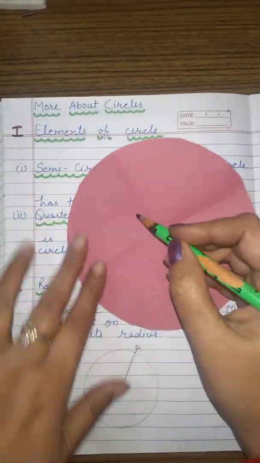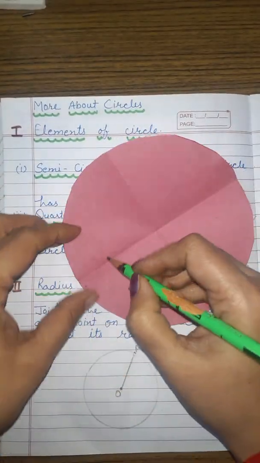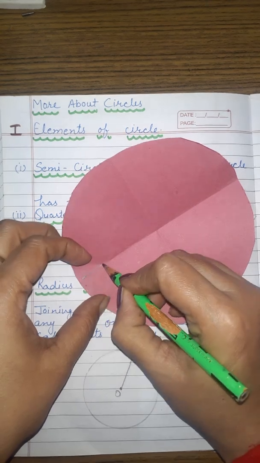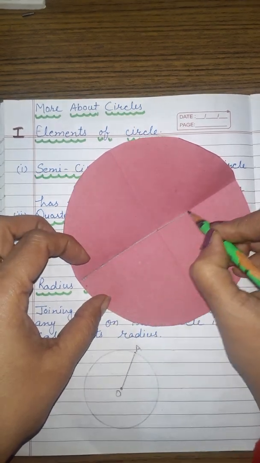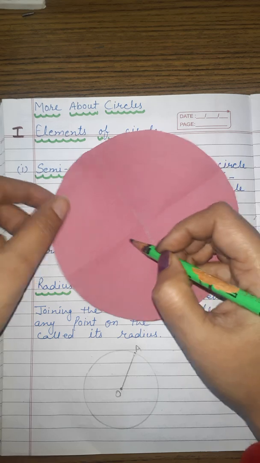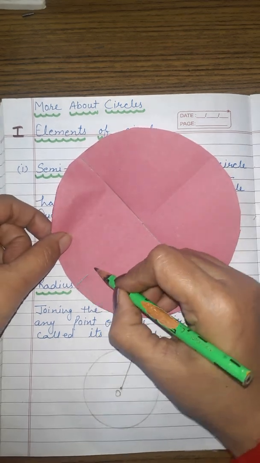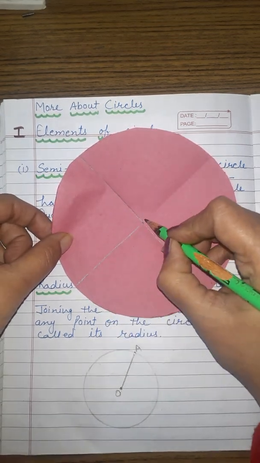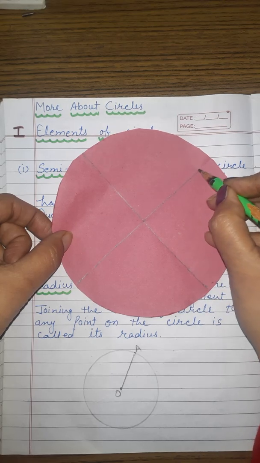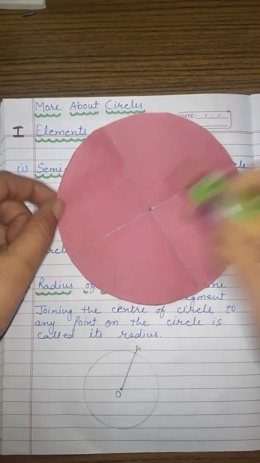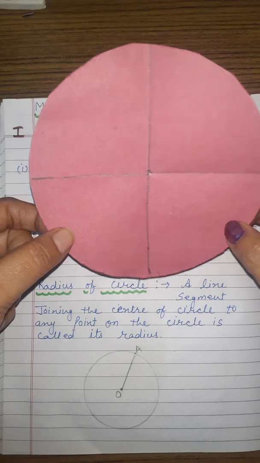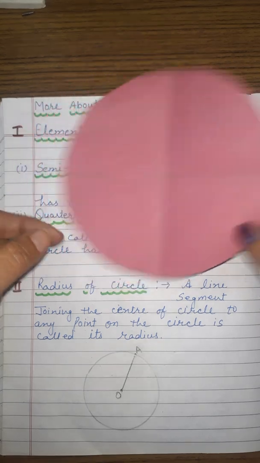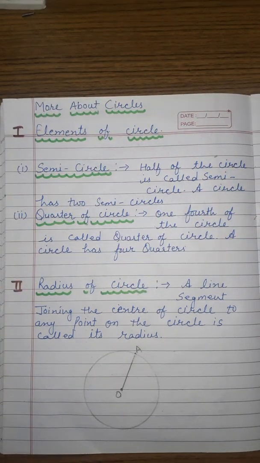Now I am going to draw the creasing lines here. So these two lines are intersecting at this point, and this point will be the center of the circle. So these are the elements of a circle.